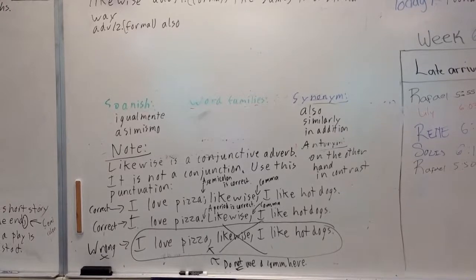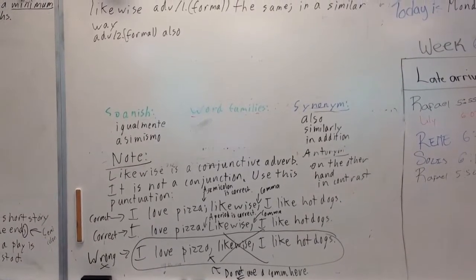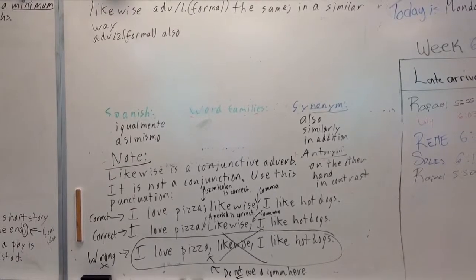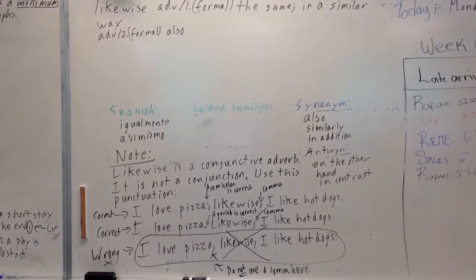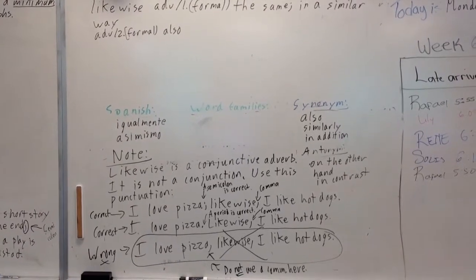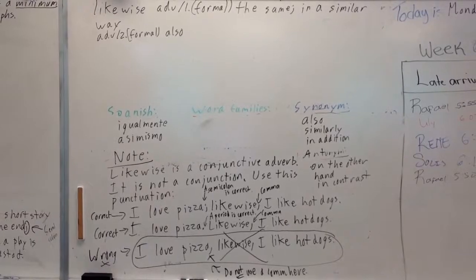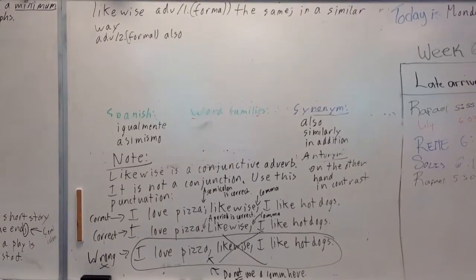The second one is also possible, correct. I love pizza, period. Likewise, comma, I like hot dogs. So after the word pizza, before the word likewise, we can have a semicolon or a period. The second one has a period. That's actually two sentences.